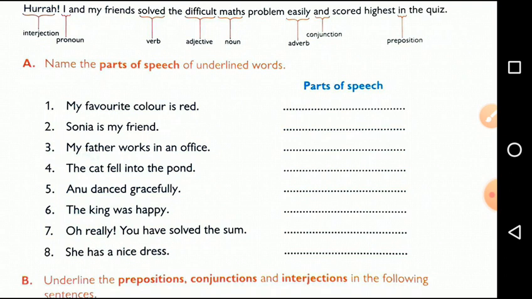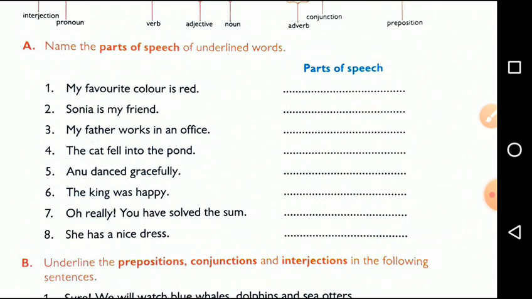Next part, name the parts of speech of the underlined words. Here the question must be wrong, or there must be some mistake in the question, because in the given words there is no underline mentioned in any of the words. Anyway, I'll do it for you. I'll underline the words and I'll send it to you to make the homework.